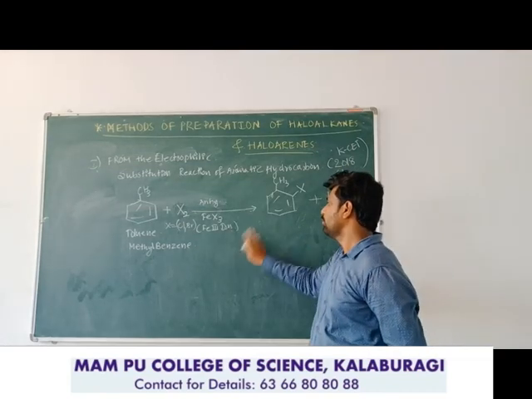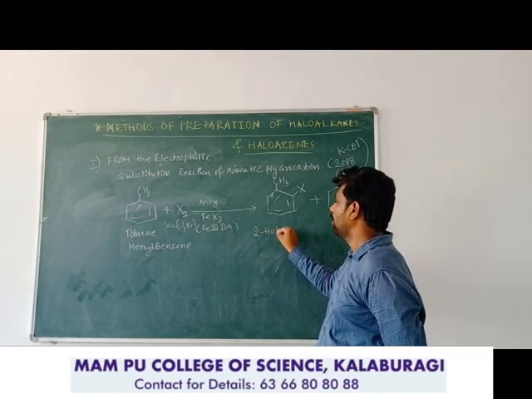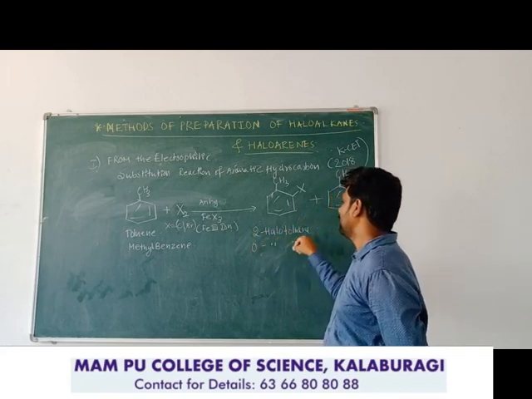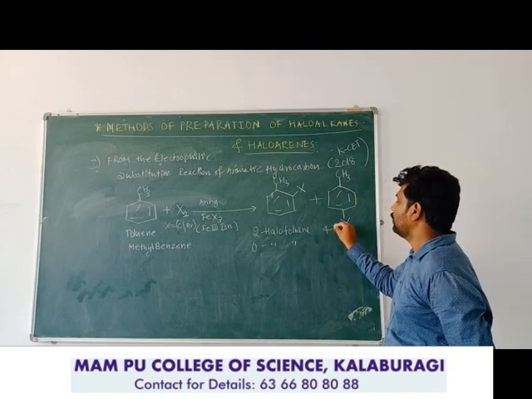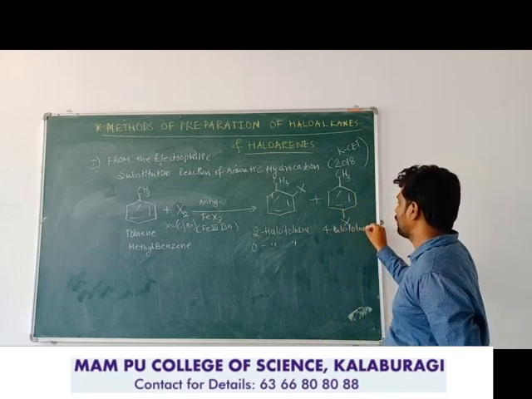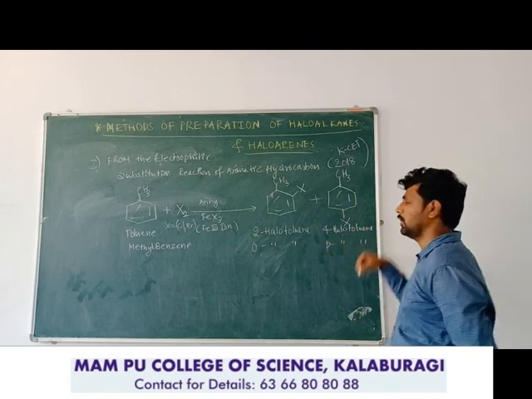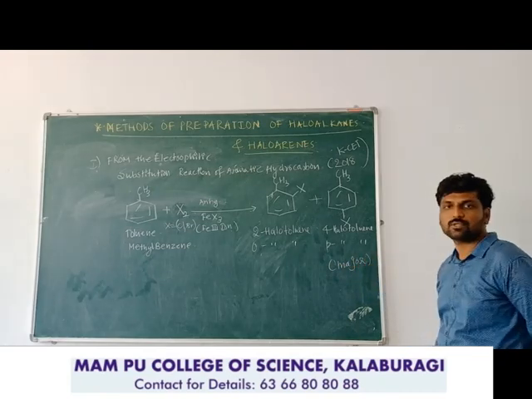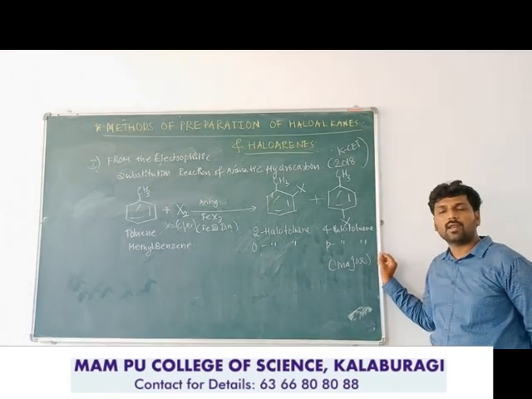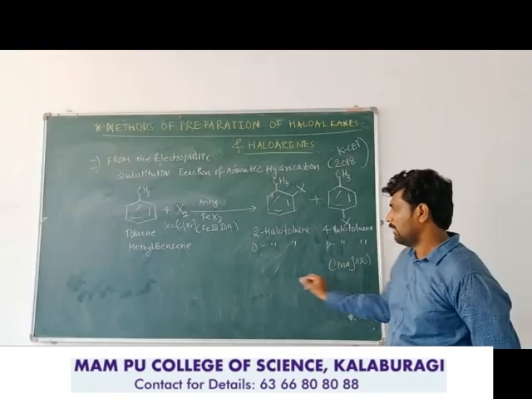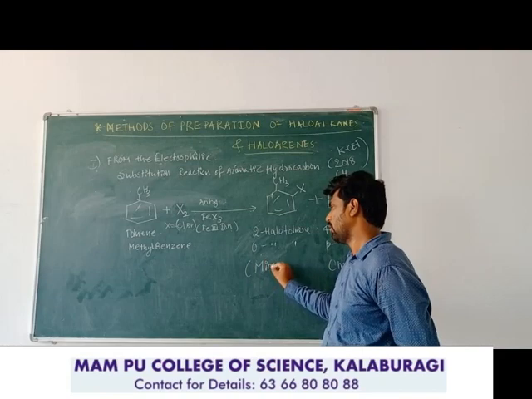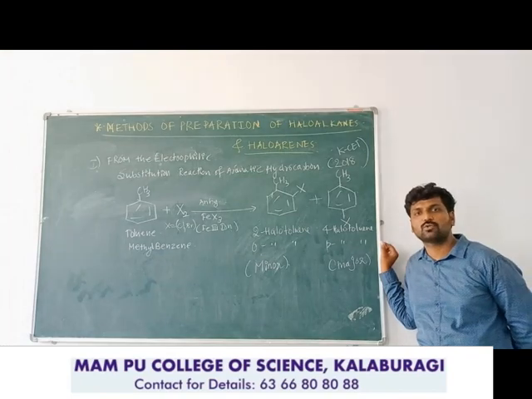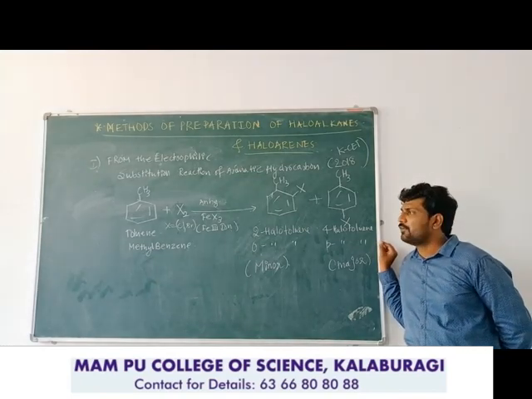So we are getting here two products, that is 2-halotoluene or ortho-halotoluene, and 4-halotoluene or para-halotoluene. This para-halotoluene is the major product where the maximum substitution of halogen takes place at the para position of the toluene, with less of the ortho-halotoluene. So this is one of the electrophilic substitution reactions of aromatic hydrocarbon where we can take halogen.